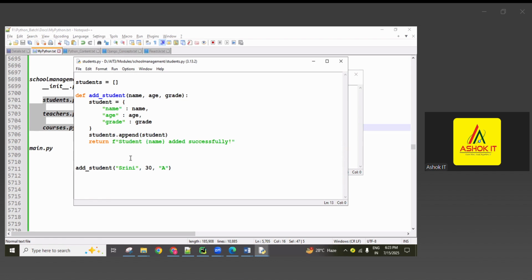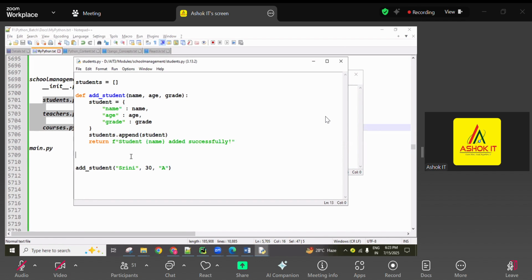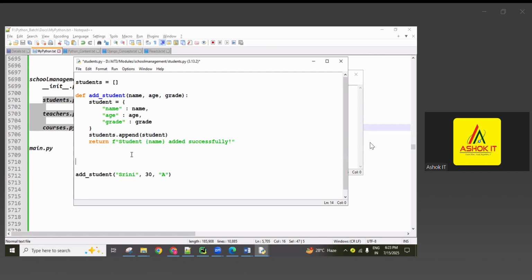Okay, now one student is added, guys. So after adding a student, I want to get the student, guys. For that, I want to create one more function for accessing. Simply get students. So if multiple students are added, there is a list of students, that's why I'm creating get students. Now for this, no parameters required. Simply, I want to return these students. So here there is a list of students. Now whenever I'm calling this one, all those students are going to be returned, guys.